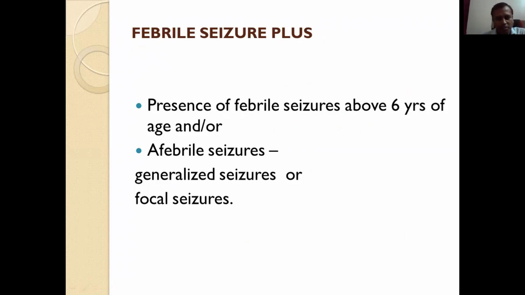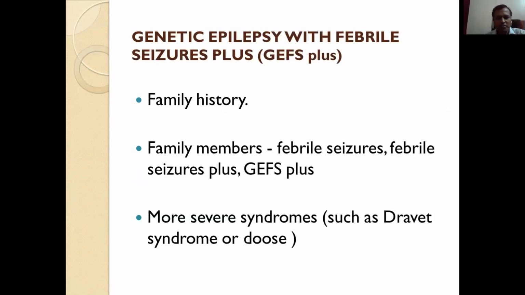So what is GEFS plus? That is genetic epilepsy with febrile seizures plus. Here family history is positive. So in the family, someone has febrile seizures. If family history is positive, then it becomes genetic epilepsy with febrile seizures plus.